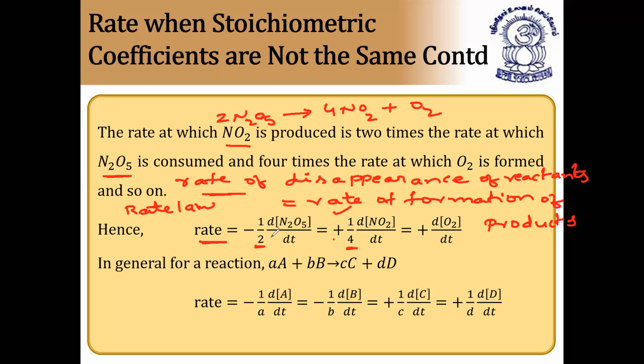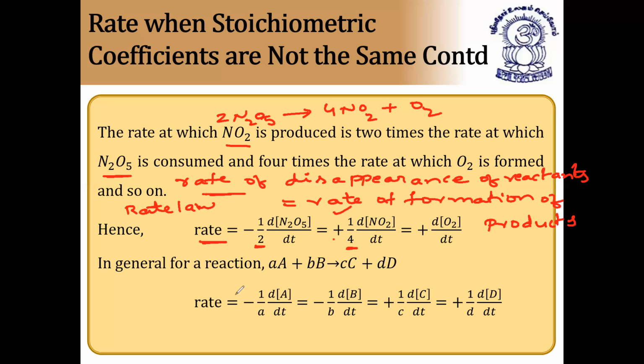So in this way we are using this, and the stoichiometric coefficients of the reactants or products should be taken as denominator. And more important, for reactants you have to use only the minus sign but not the value, and for products you have to keep the plus sign. Why do we keep the minus sign for reactants? Because as the time increases the concentration of reactant decreases, so that's why you keep minus. And for products, as the time increases the concentration of products increases, that's why you keep plus. I hope it is clear.